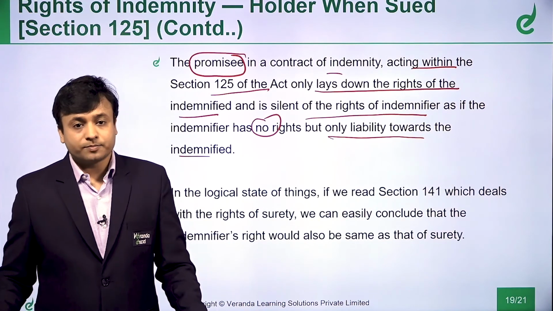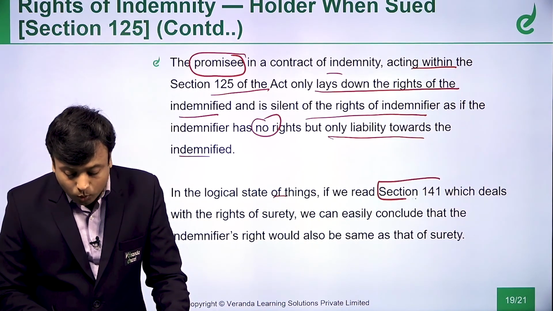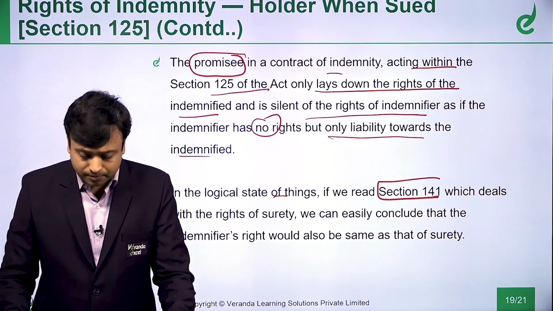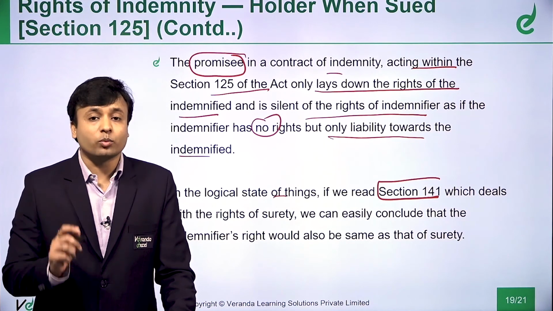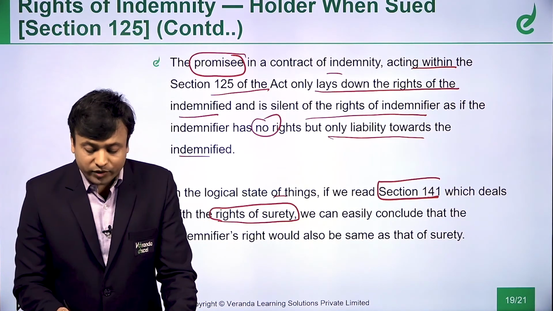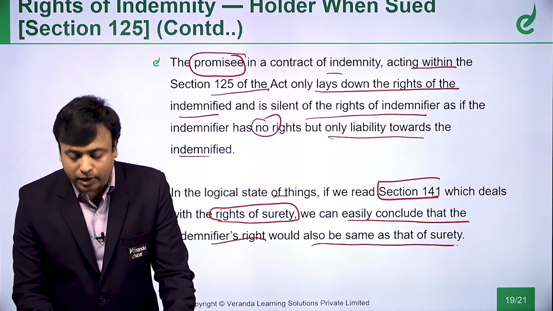In the logical state of things, if we read section 141, which also we will read as part of this chapter, section 141 deals with rights of surety. We can easily conclude that the indemnifier's right would be same as that of a surety.